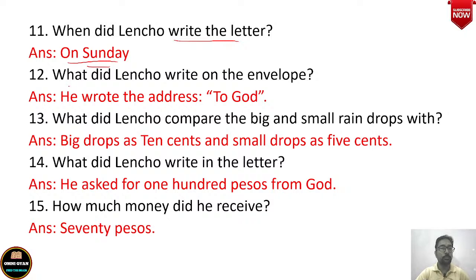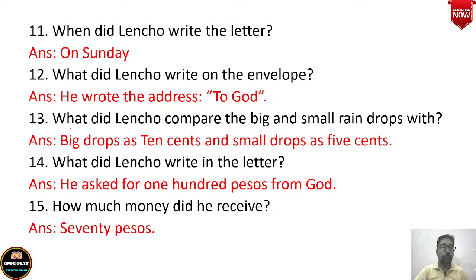Okay. Now next question is, what did Lencho write on the envelope? He wrote on the envelope the address just to God. No need to write anything else. Okay, because everybody knows the address of God. This was the feeling of Lencho, that everyone will know the address of God. So no need to write the full address. So he just wrote to God on the top of the envelope.